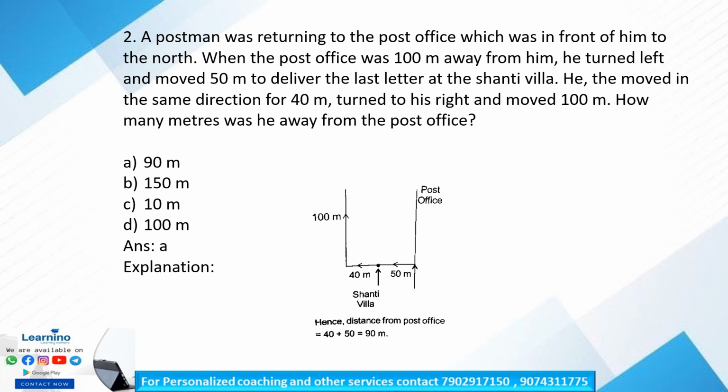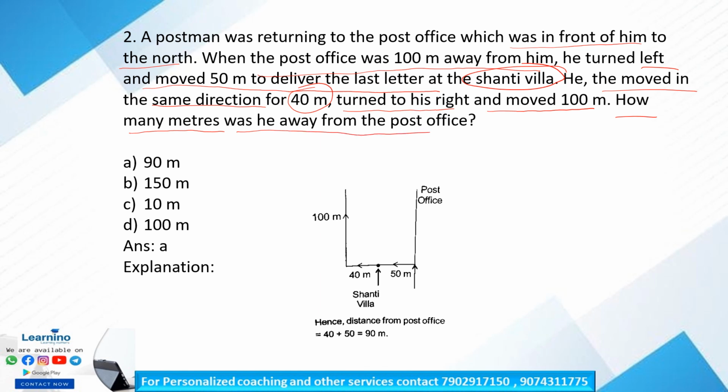A postman was returning to the post office, which was in front of him to the north. When the post office was 100 meters away from him, he turned left and moved 50 meters to deliver the last letter at the Shanti Villa. He then moved in the same direction for 40 meters, turned to his right and moved 100 meters. How many meters was he away from the post office?